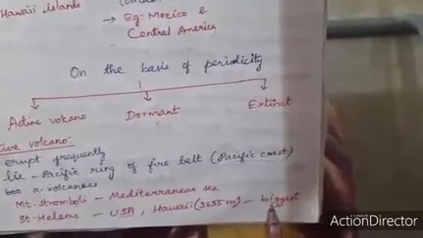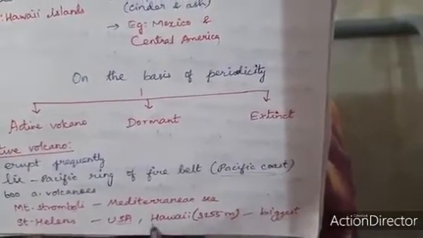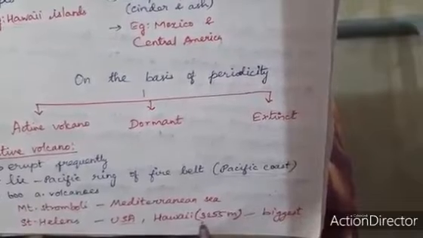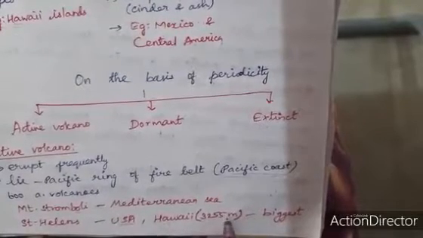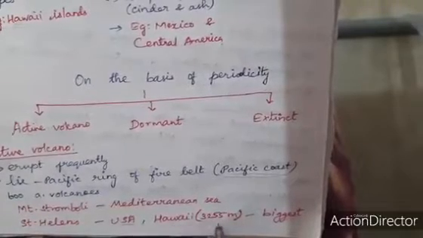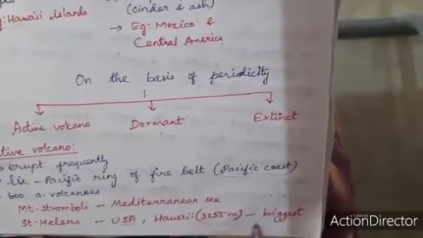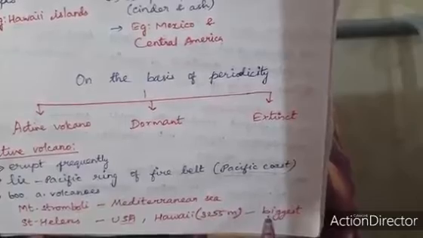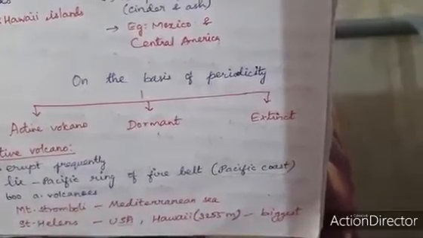Among them, the biggest active volcano is in Hawaii. It is 3255 meters. Among them, Hawaii Island is the biggest active volcano.